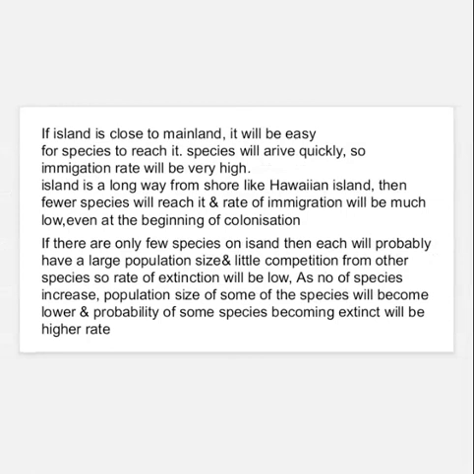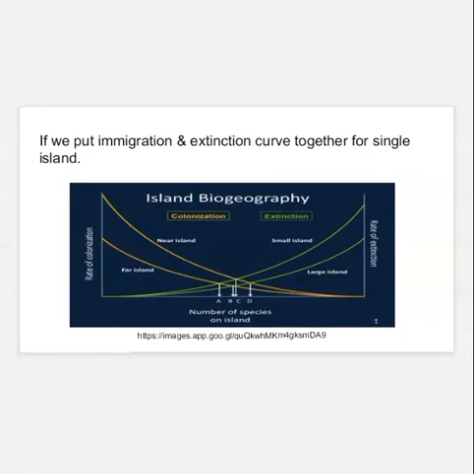If there are only a few species on the island, then each will probably have a large population size and little competition from other species, so the rate of extinction will be low. As the number of species increases, the population size of some species will become lower and the probability of some species becoming extinct will be at a higher rate. If we put the immigration and extinction curves together for a single island, this will be the image.